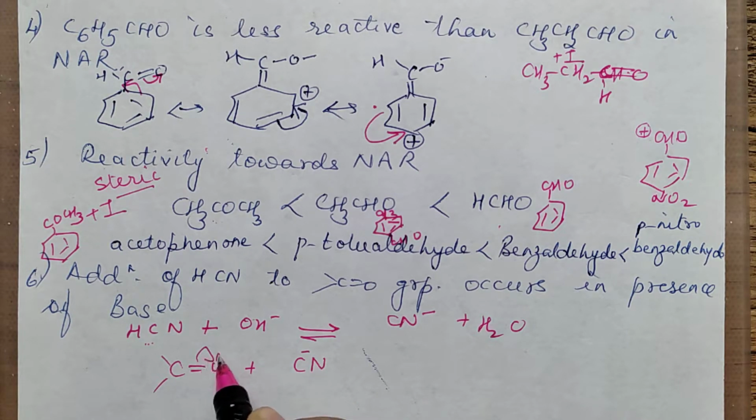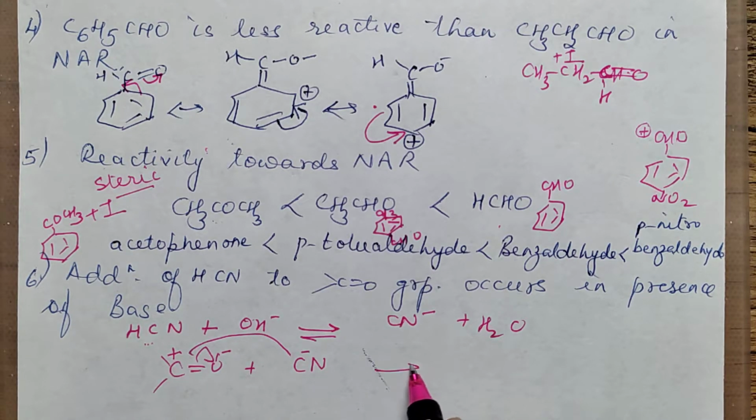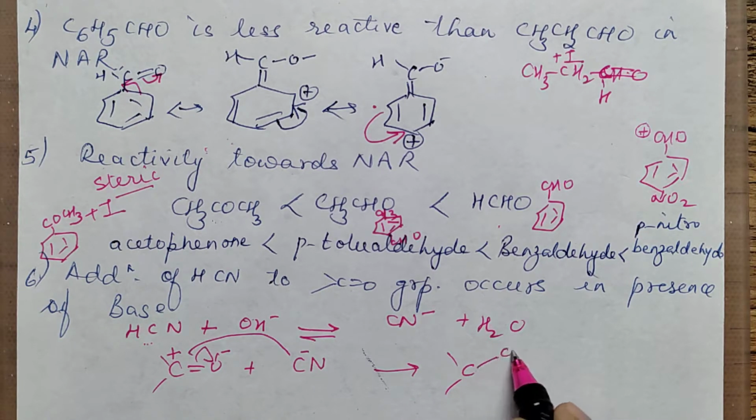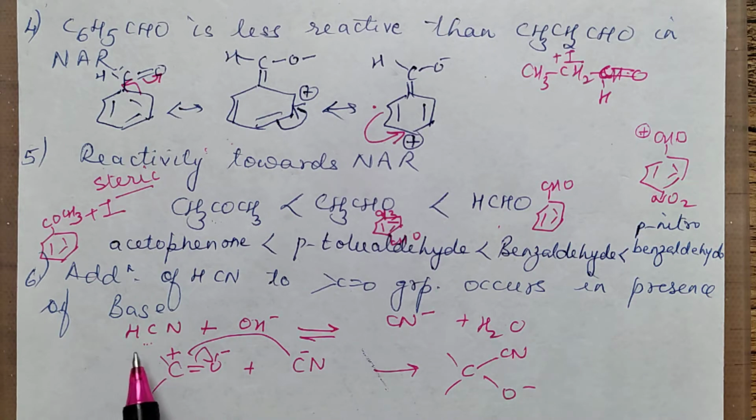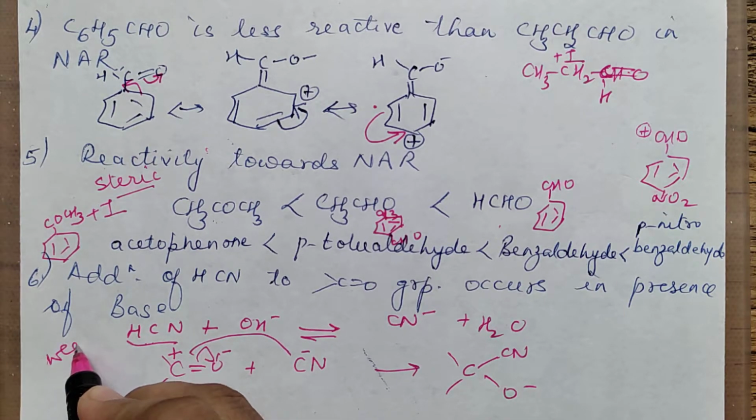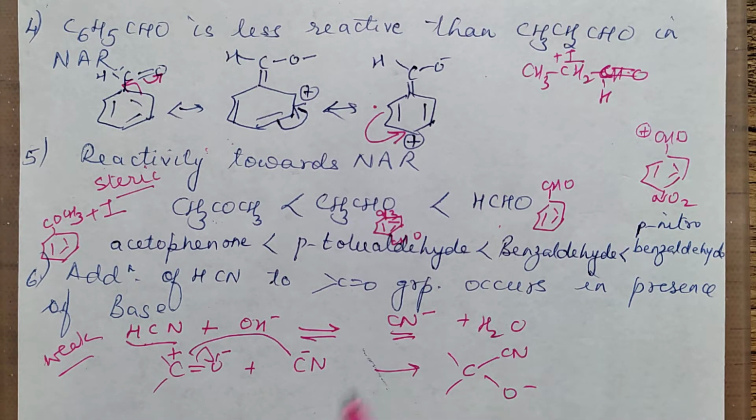So this will be negative, this will be positive. So this nucleophile will attack here. So in the next step, you will get this CN here and O will be minus. So why do we say addition of HCN to this occurs in the presence of the base? Because HCN is a weak acid. It will not be able to generate this nucleophile readily.